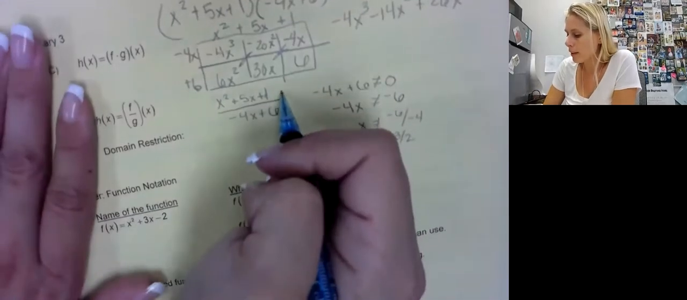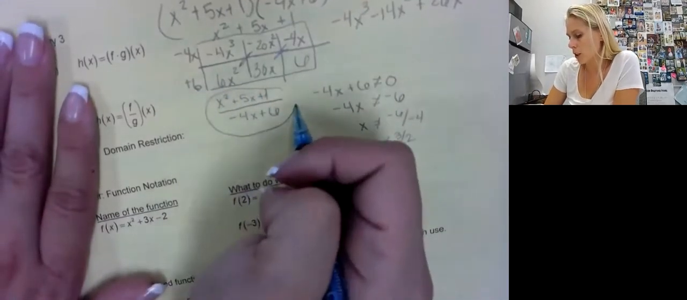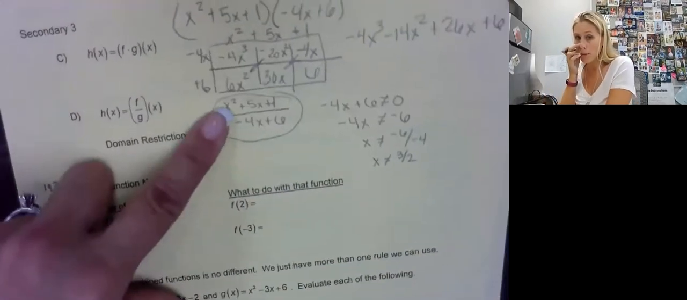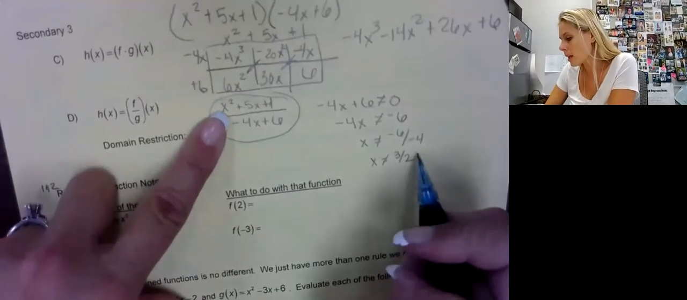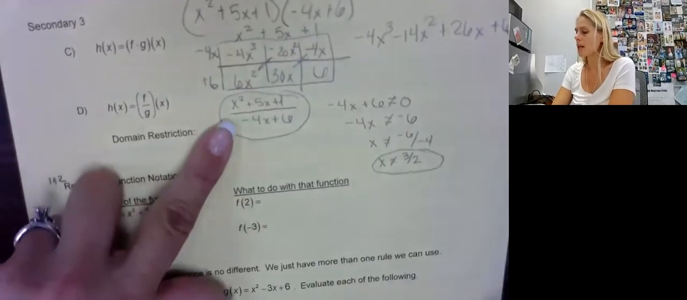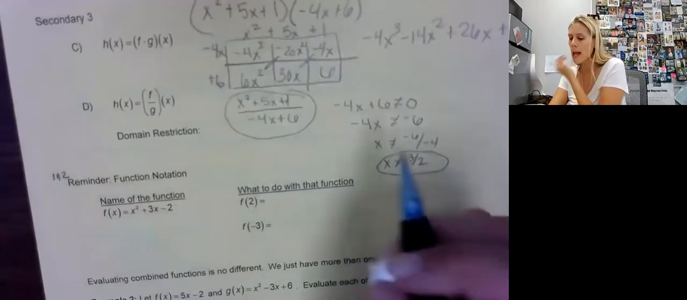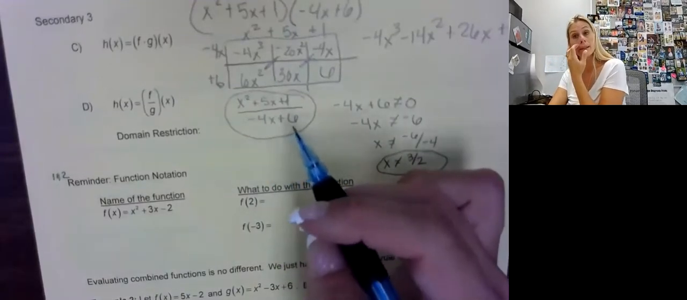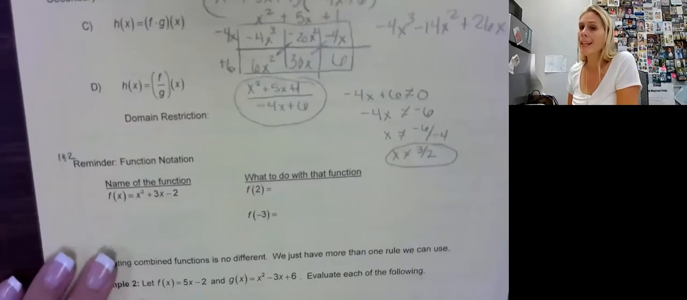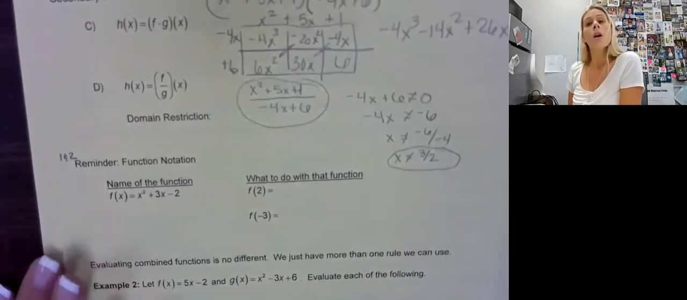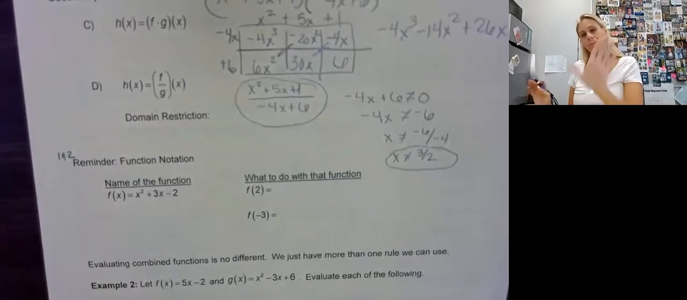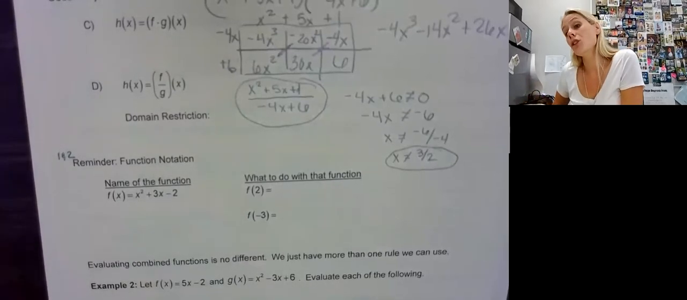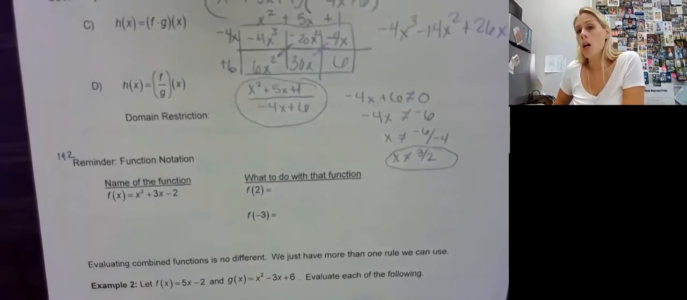Okay, so for this division of the two functions, you would need this part right here and the domain restriction. Because if x was 3 halves, we would end up with 0 in the denominator, and we can't divide by 0. What I would like you to do right now is take a moment and do the first 2 questions on your 4-question sheet.